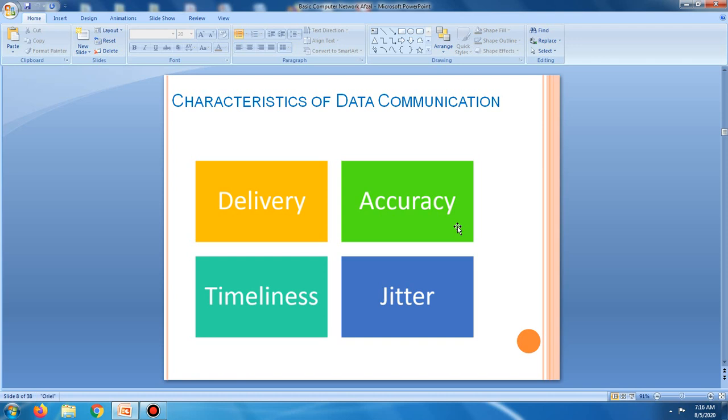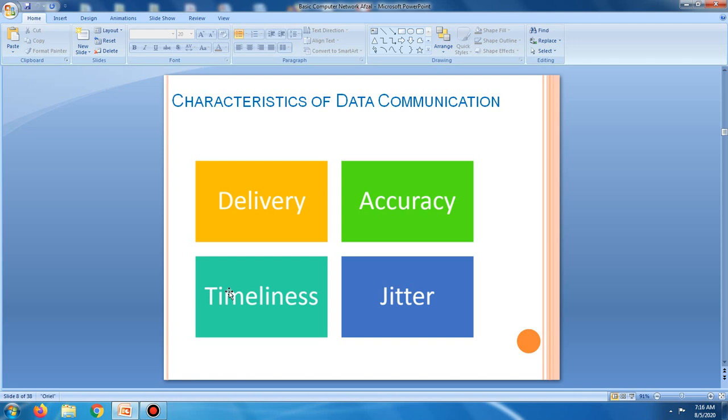Timeliness. The system must deliver data in a timely manner. Data delivered late are useless.